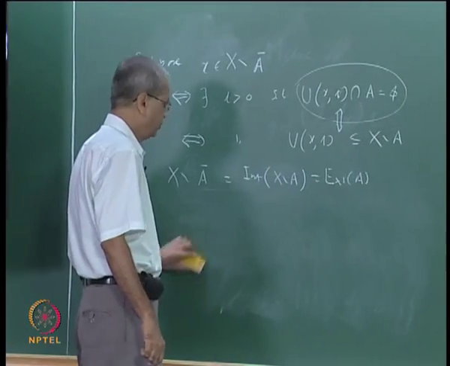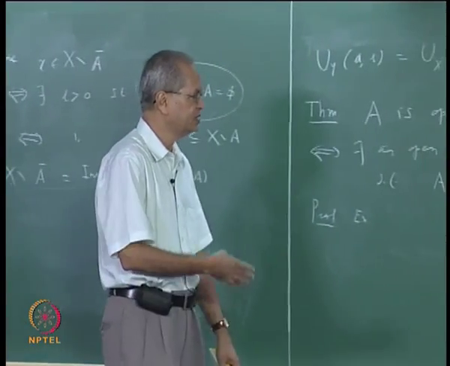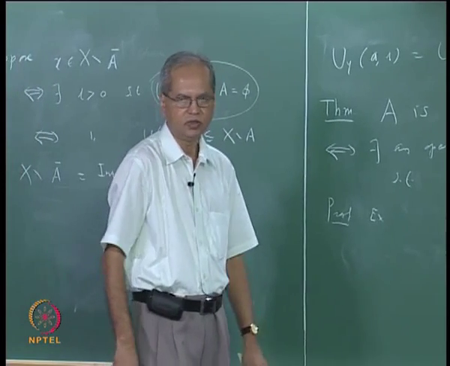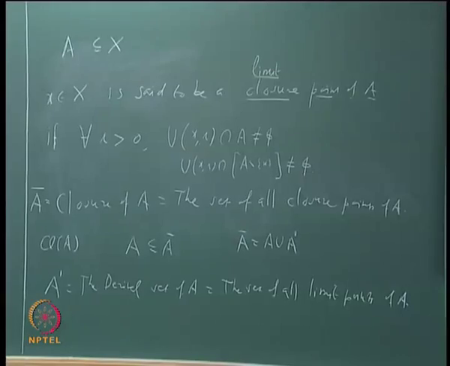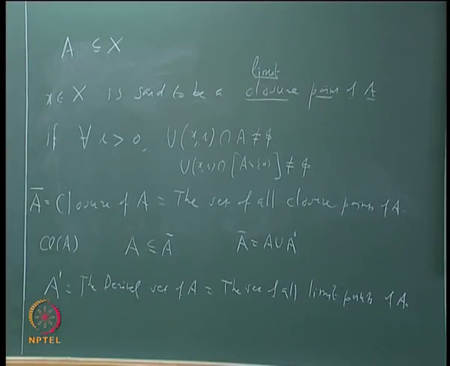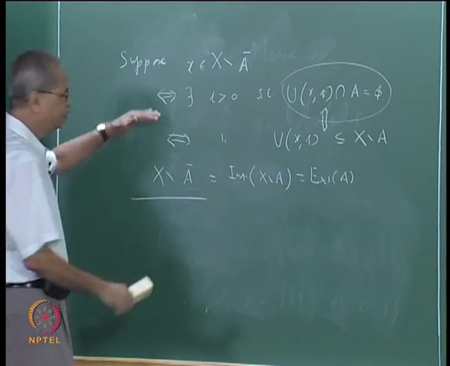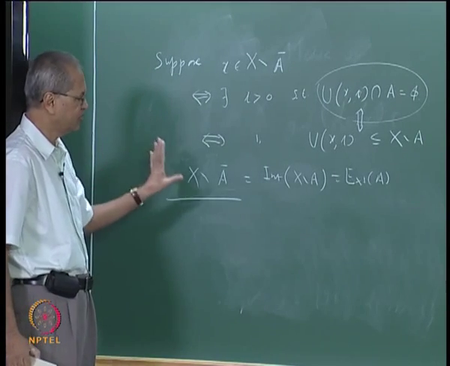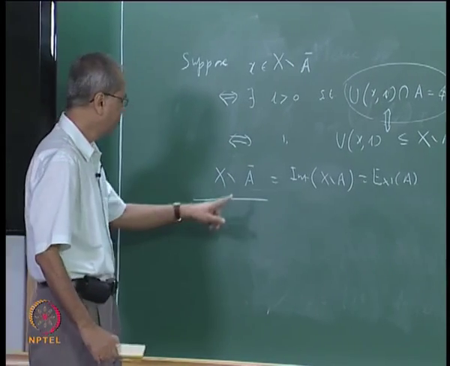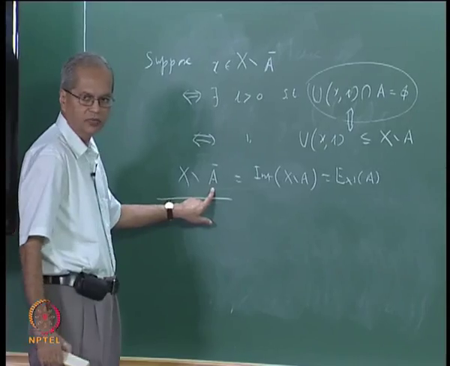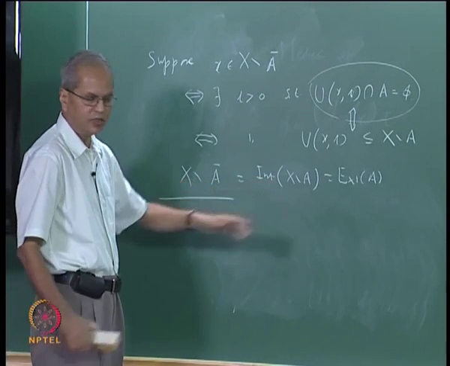Okay. Now let us also say something similar about what is meant by saying that something is not a limit point. So suppose X is not a limit point of A. Is this clear, whatever we have done? X is not in the closure means it is in the exterior, and so the complement of A closure is the same as the exterior of A.